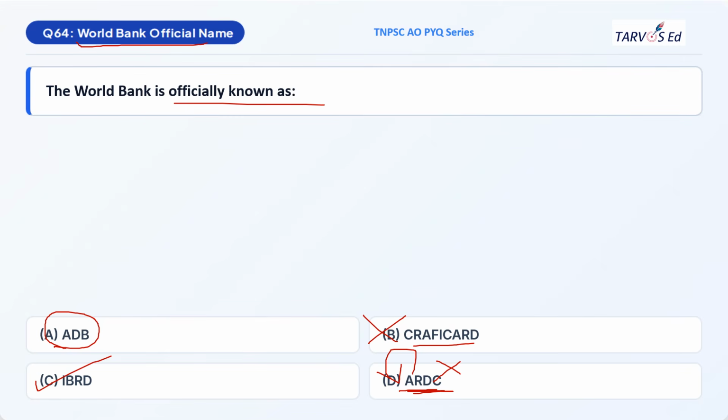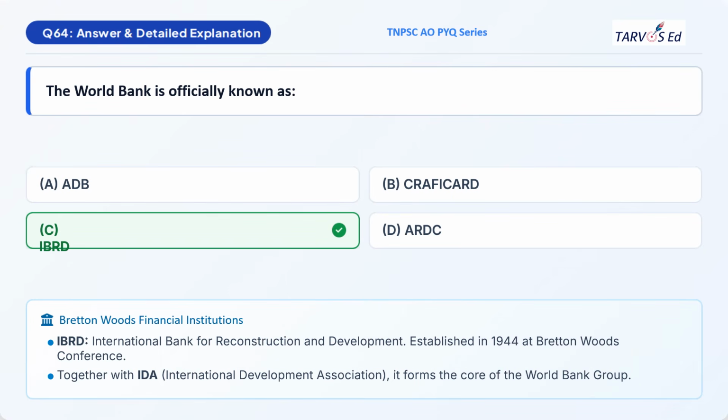The left out option is IBRD, International Bank for Reconstruction and Development. IBRD and IDA together, we call the World Bank Group. IDA stands for International Development Association. So we'll see the explanation for this topic. IBRD was established in 1944 at the Bretton Woods Conference. Both the World Bank and the IMF, International Monetary Fund, were established at the Bretton Woods Conference, and both have headquarters in Washington DC, USA. IBRD together with IDA, we call the World Bank Group.